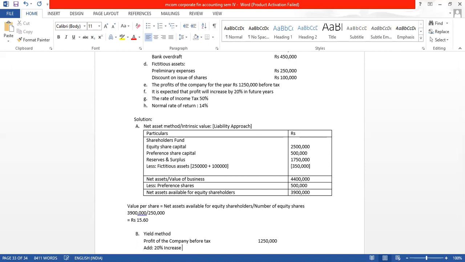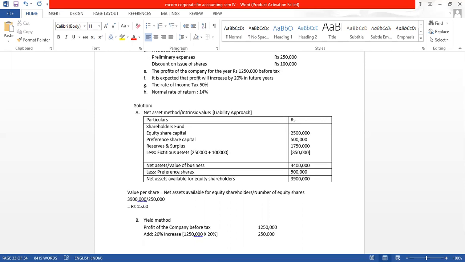Which will be equal to how much? 12,50,000 plus 12,50,000 into 20%. How much is it coming to? It is coming to 2,50,000. So our FMP before tax will be, adding, 15 lakhs, and here we will less the tax, which is 50%.